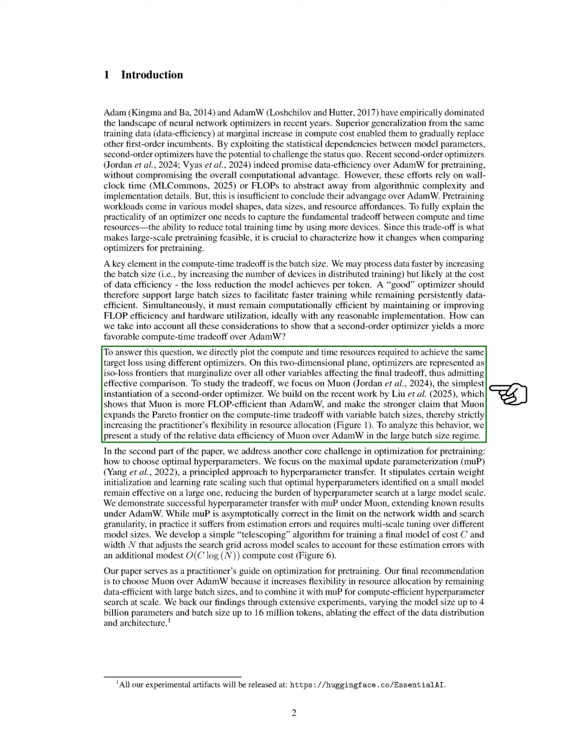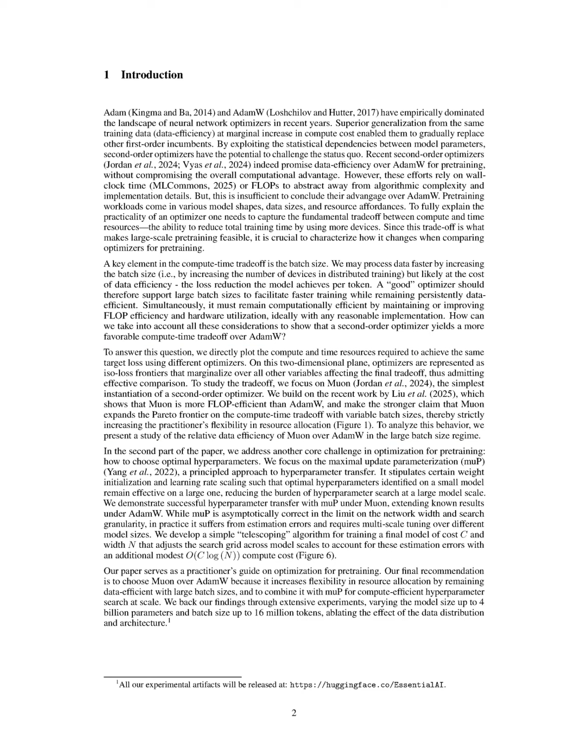Our paper serves as a practical guide for optimization in pre-training, recommending Muon over AdamW for its flexibility and data efficiency with large batch sizes, and suggesting the use of MUP for efficient hyperparameter searches at scale. We support our conclusions with extensive experiments, varying model sizes up to 4 billion parameters and batch sizes up to 16 million tokens, while examining the effects of data distribution and architecture.